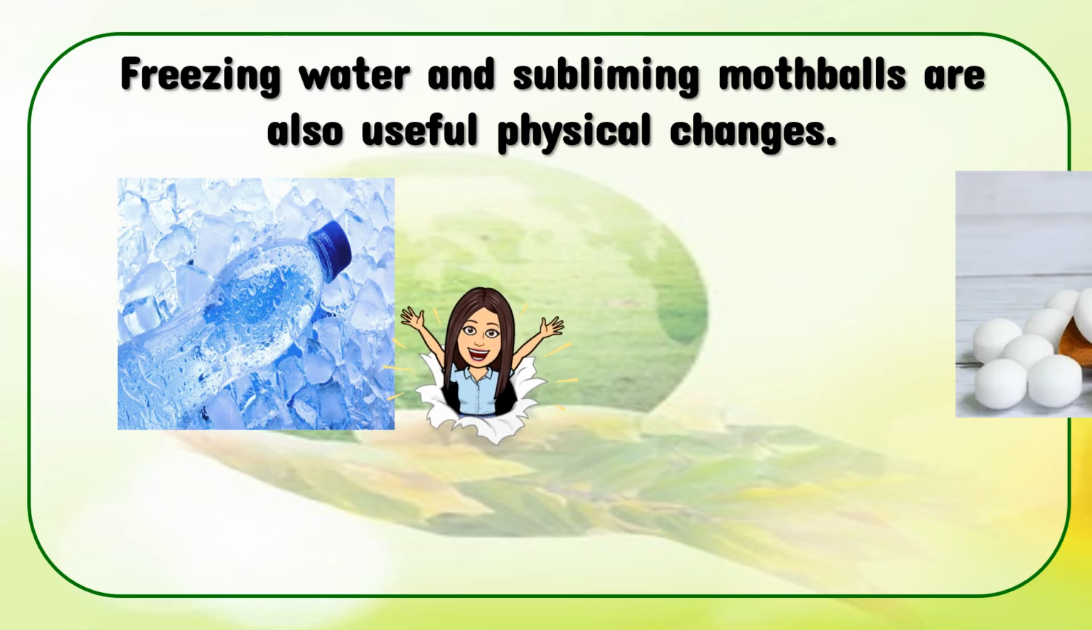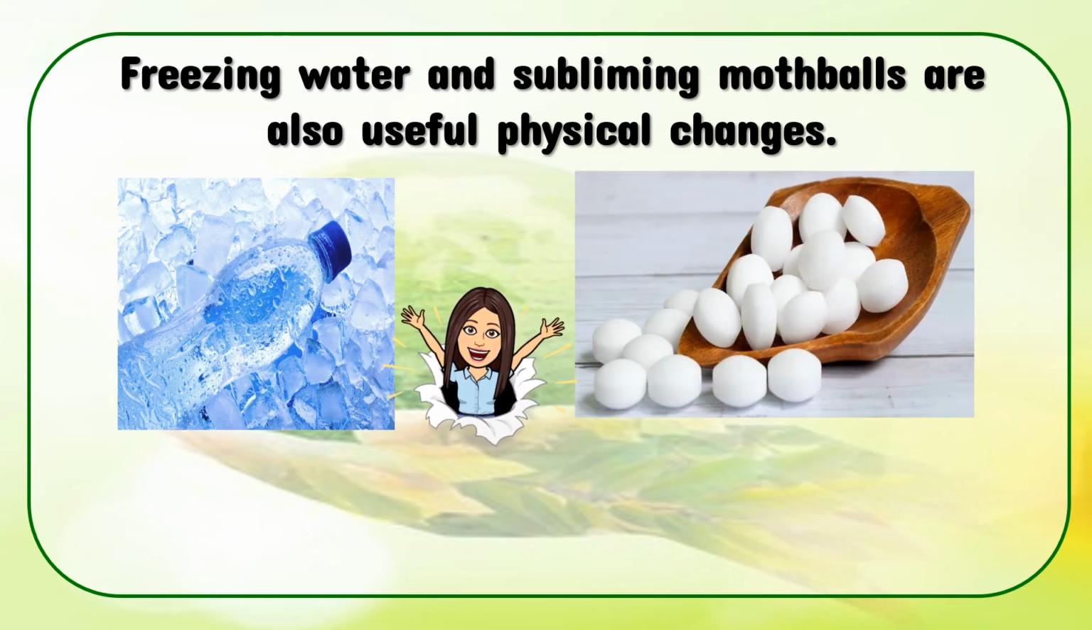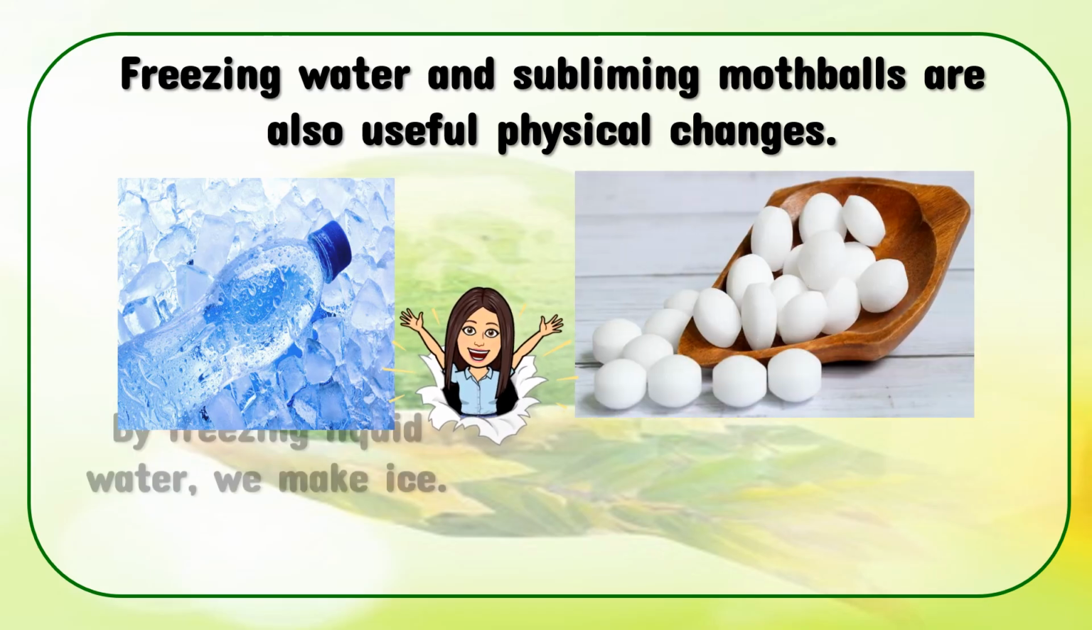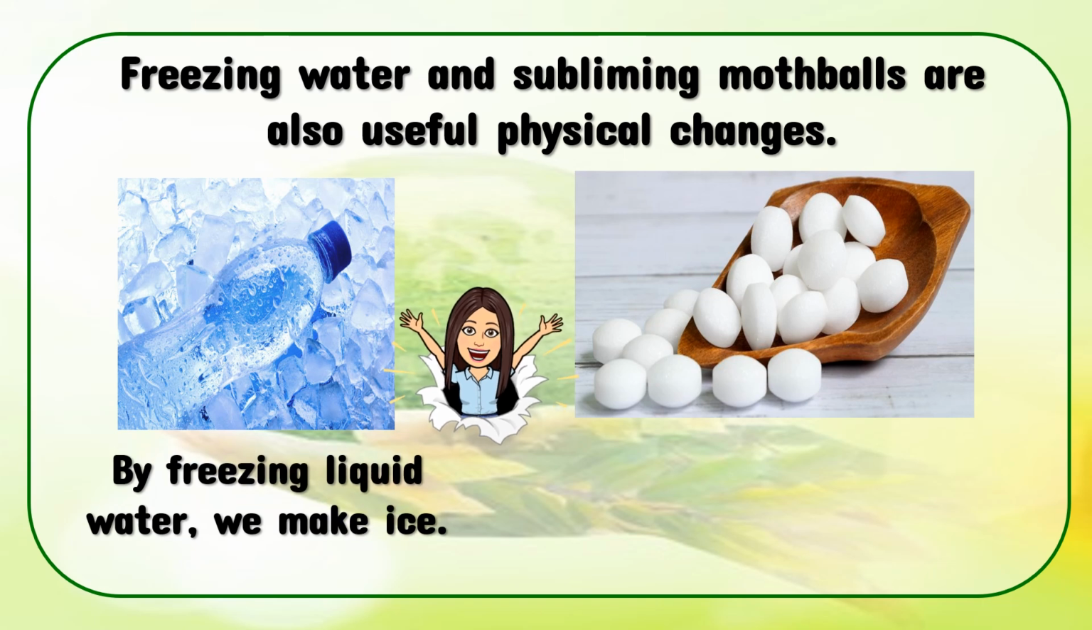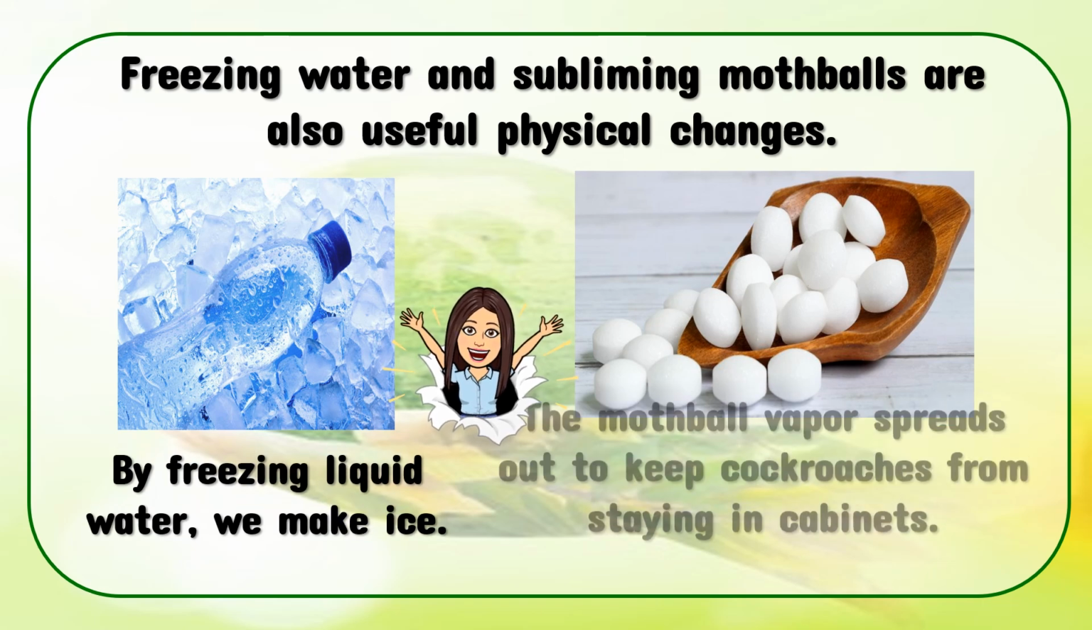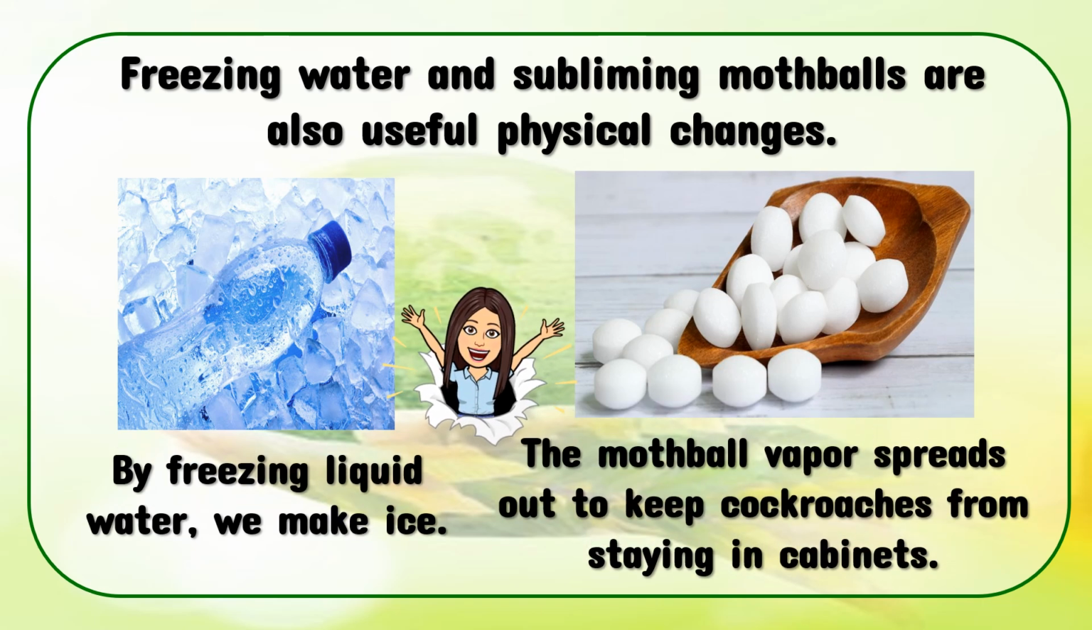Freezing water and subliming mothballs are also useful physical changes. By freezing liquid water, we make ice. The mothball vapor spreads out to keep cockroaches from staying in cabinets.